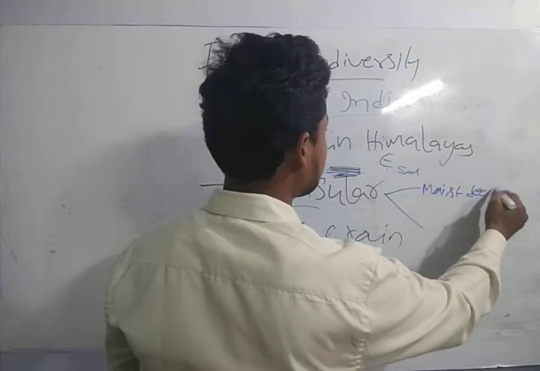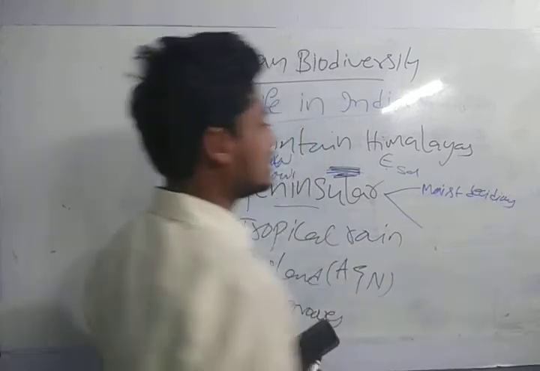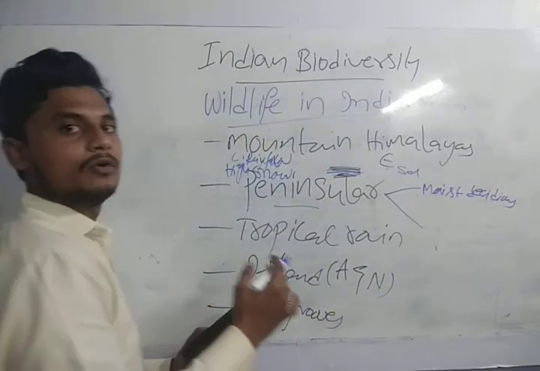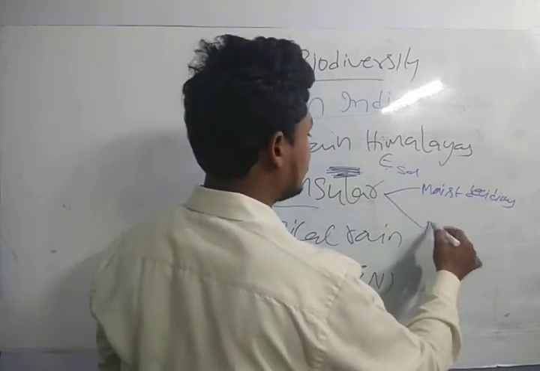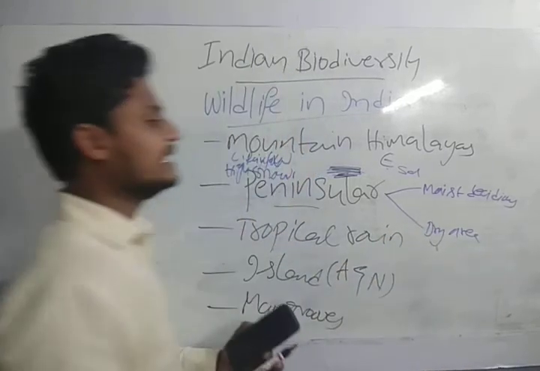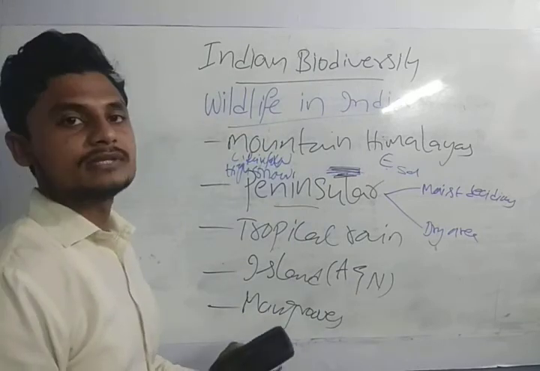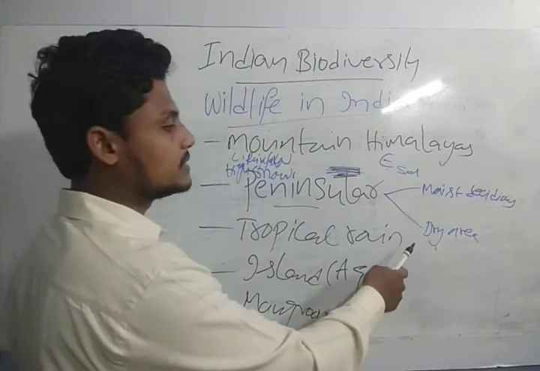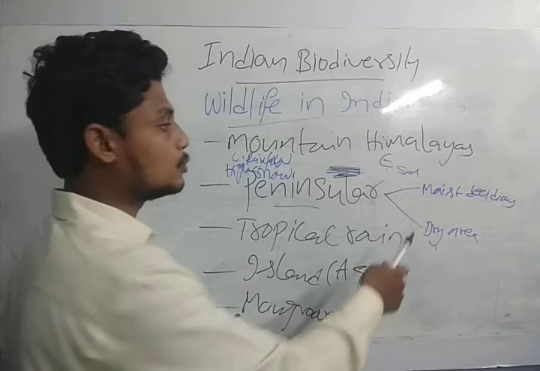Moist deciduous. So moist deciduous, we have the upper part of the peninsula, and we have the dry area. At the dry area we can see Rajasthan, guys. That is the desert with thorny bushes. The thorny bushes are present over that place.